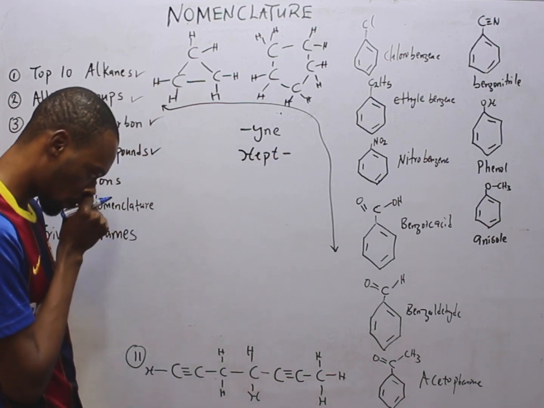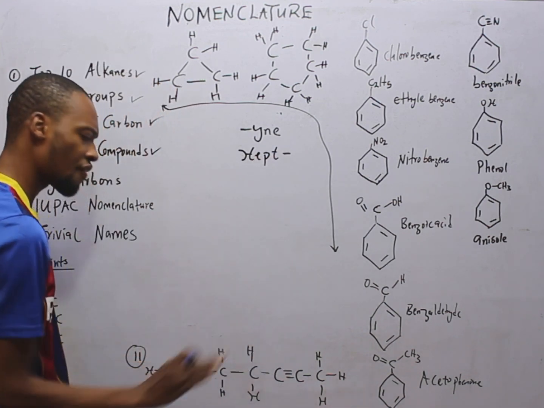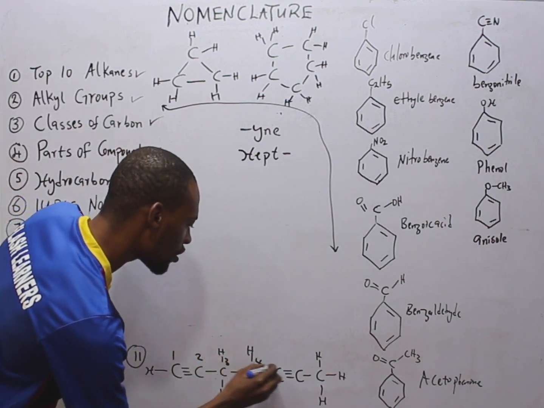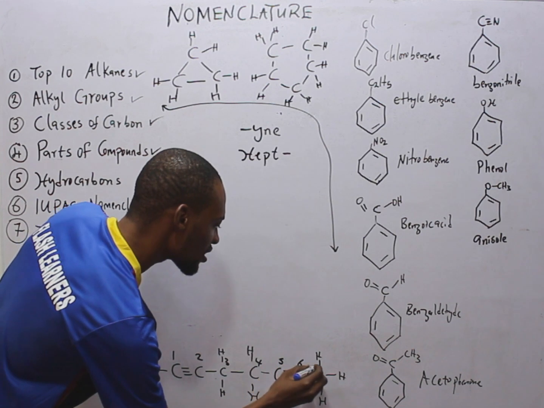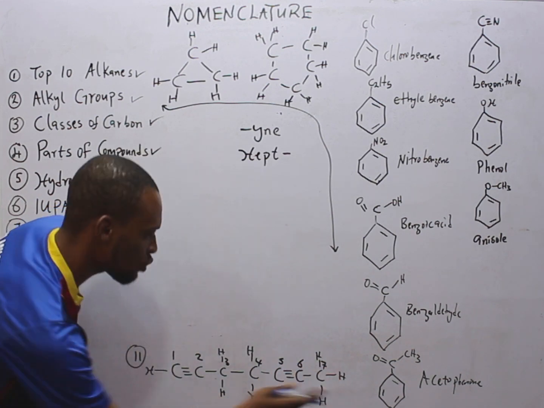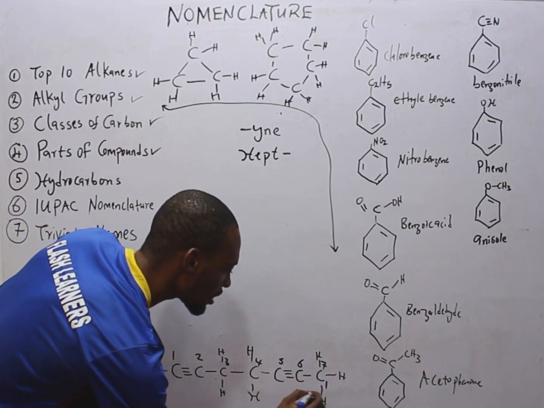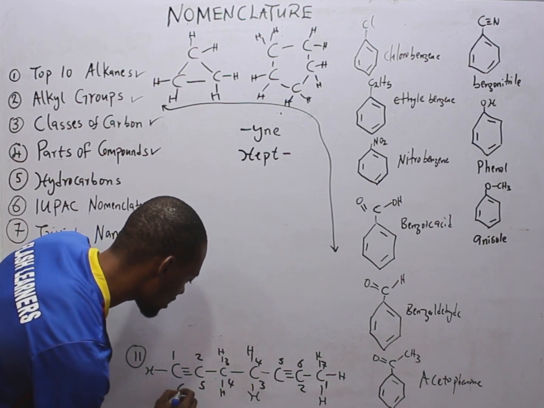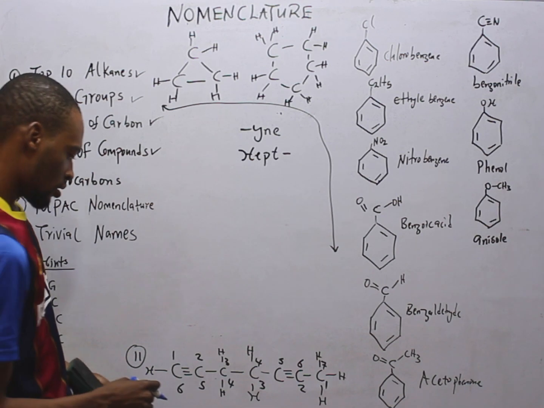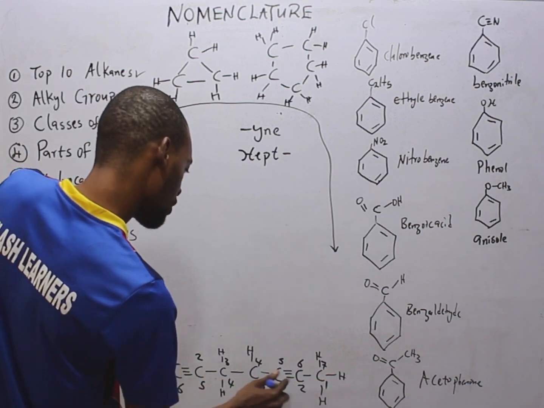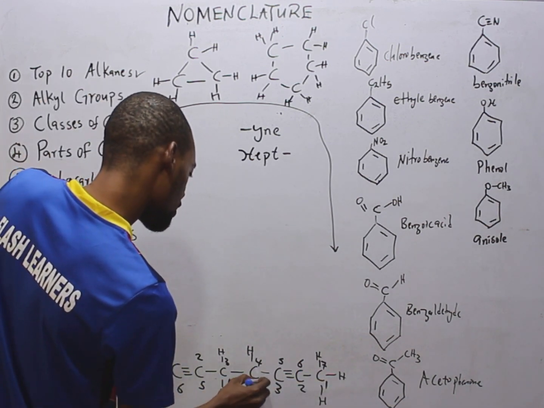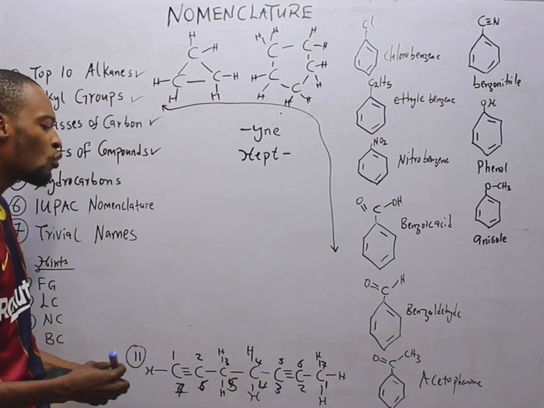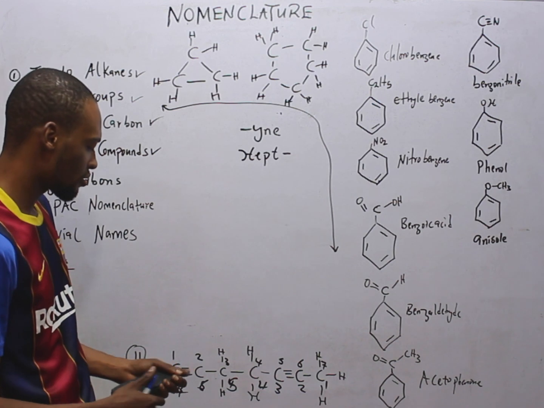Prefix. Now let's number the carbons. 1, 2, 3, 4, 5, 6, 7. We can also choose the other way around. 1, 2, 3, 4, 5, 6. 1, 2, 3, 4, 5, 6, 7. Which of the numbering should we go with?